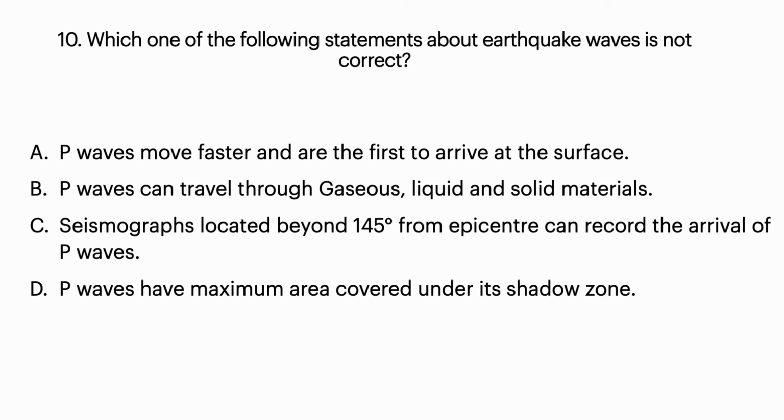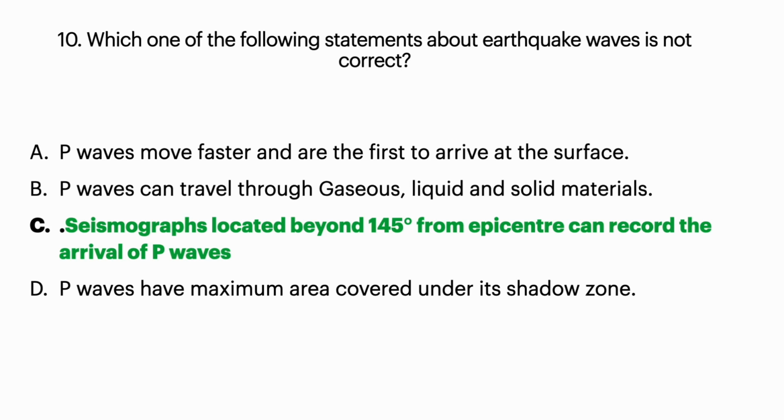So the correct answer: A, B, and D are correct, but option C is wrong because actually the seismograms which are located beyond 145 degrees from epicenter can record the arrival of S waves. It is not P waves. So option C is the wrong statement, and here we have to choose which is not correct. So option C will be the correct answer.